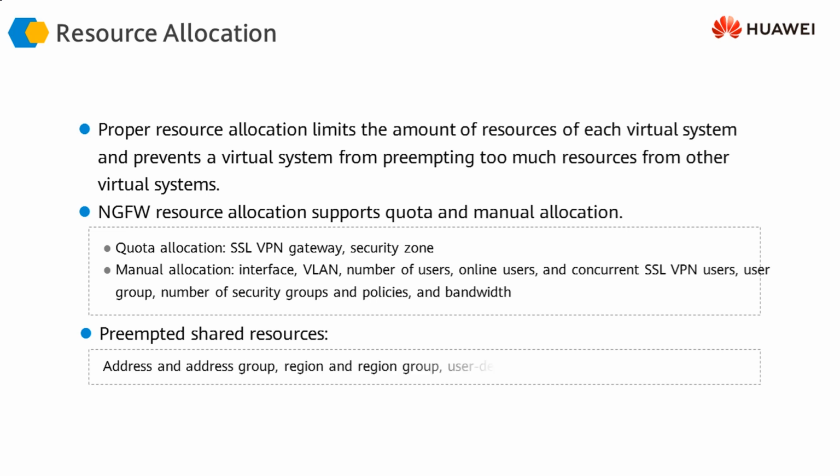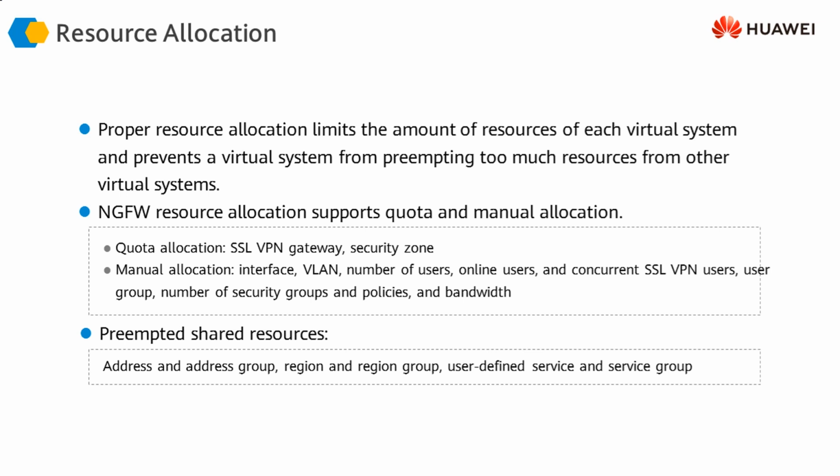So the examples of these resources are given here. For example, the user-defined service and service groups, or region and region groups. These are global kind of resources which are shared by all the firewalls, and the different virtual firewall systems compete with each other for getting access to these resources.